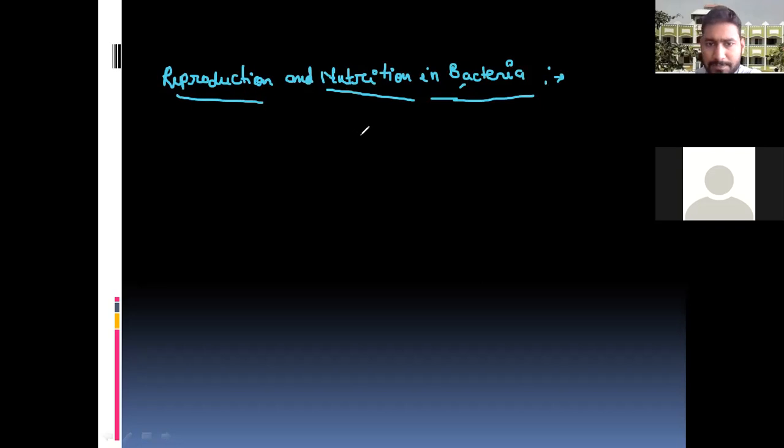So now I'm going to write here about reproduction in bacteria. We know reproduction is a characteristic feature of living beings, but it is not a defined property, because reproduction is not a compulsory phenomenon for all living beings.